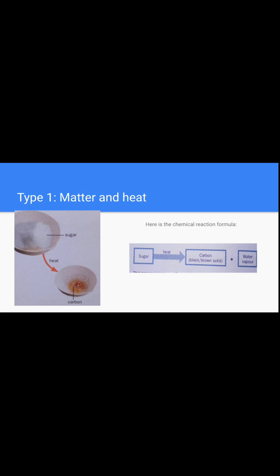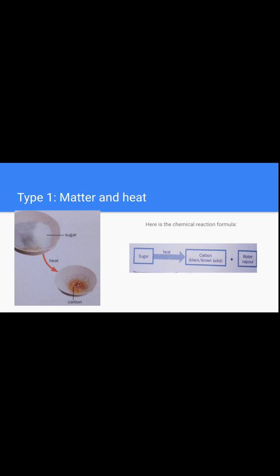That sugar will turn into caramel, a kind of dark material, which we call carbon. You can see from the picture. Go to the right side, that is the chemical reaction formula.